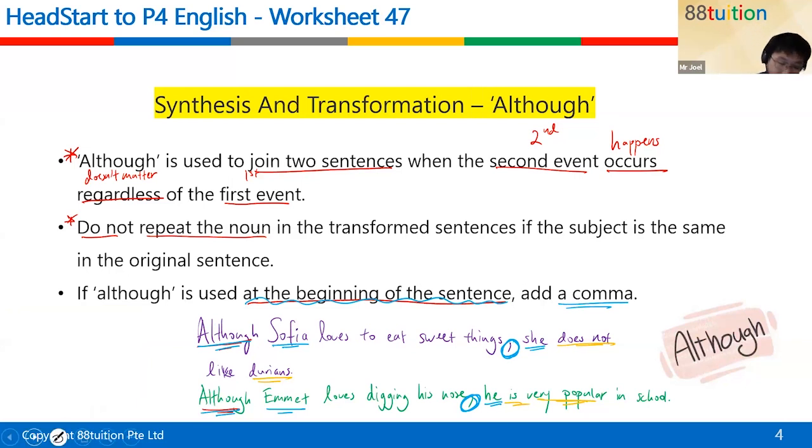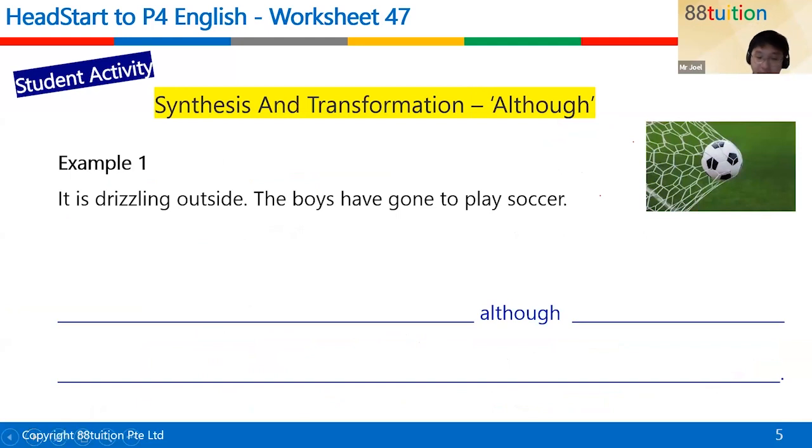So let's start. This is the first example. It is drizzling outside. The boys have gone to play soccer. This is worth 2 marks on Class Dojo. Can you type your answers to me in the chat group? I hope you can find the chat group. Find the chat group and type your answers in.